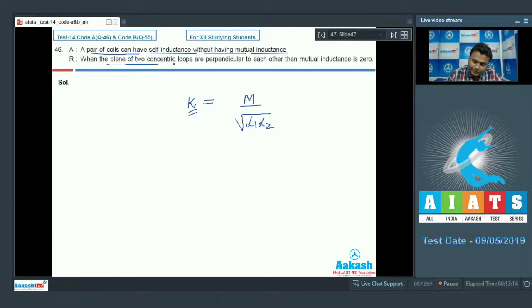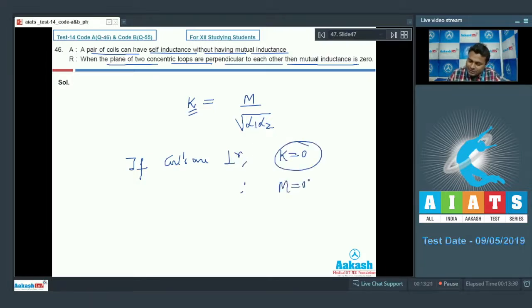Now, when plane of two concentric loops are perpendicular to each other, then mutual inductance will be 0. Okay. Now, if two coils are oriented at 90 degree to each other, so no flux of one coil is linked with other. If coils are perpendicular, so what will happen? K will be 0 and therefore mutual inductance will be 0. So reason is also true, assertion is also true, and explanation is also true. So we will go with option number 1 only.